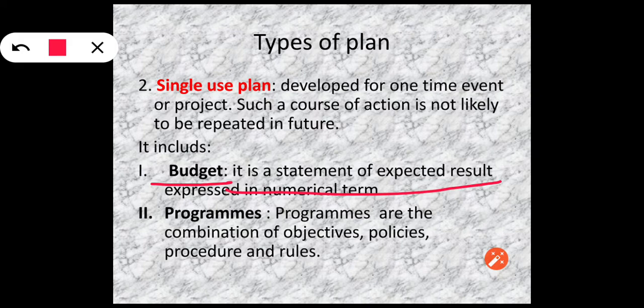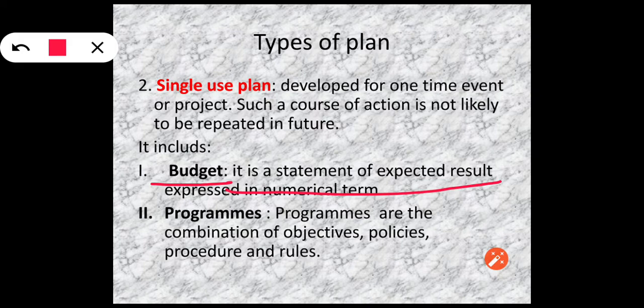Then the next single-use plan is programs. Now what are programs? Programs are the combination of objectives, policies, procedures and rules. When we put all these plans together, they are known as a program.